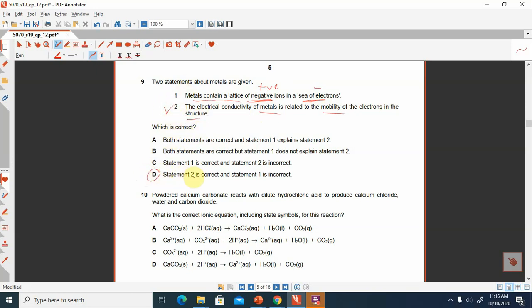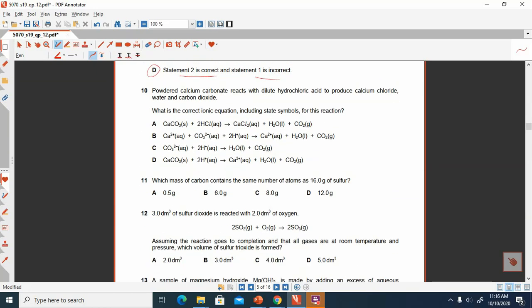So which is correct? Option D is correct, because statement 2 is correct, and statement 1 is incorrect. So D is the correct option. Now question number 10, which is also very important, is related to the ionic equation. How to write the ionic equation of the reaction between calcium carbonate and hydrochloric acid to produce calcium chloride, water and CO2. Now look at how you will write the ionic equation.